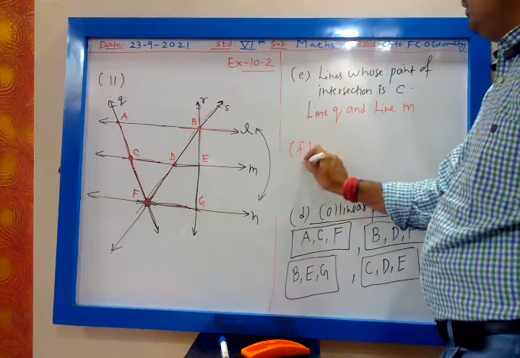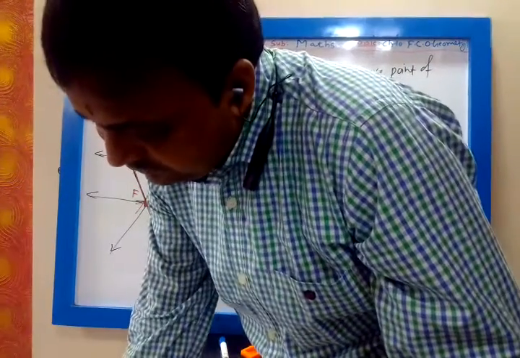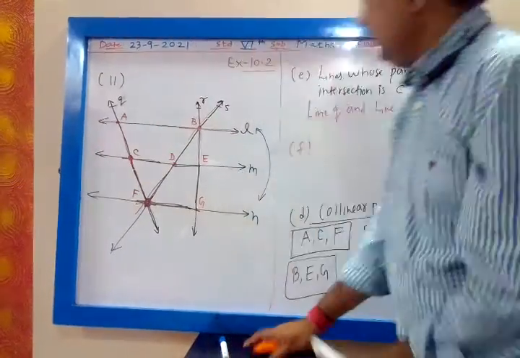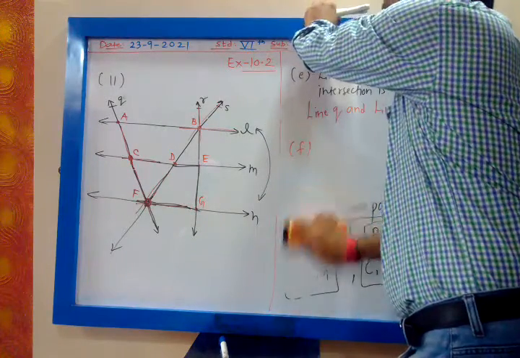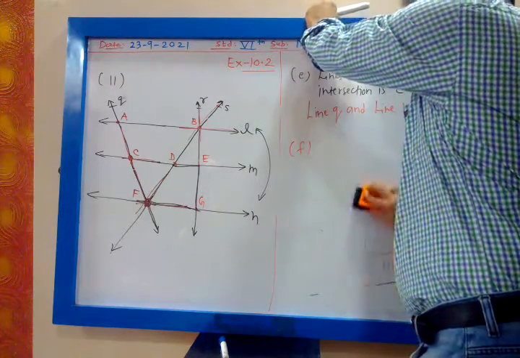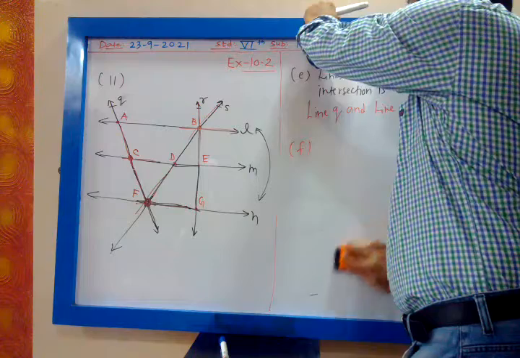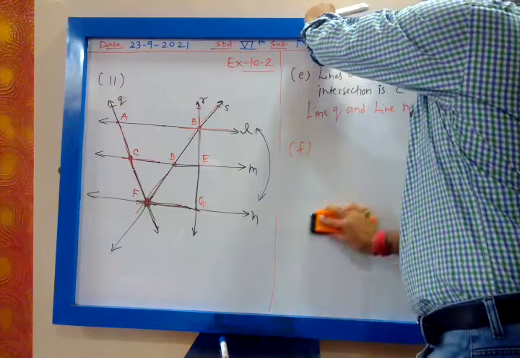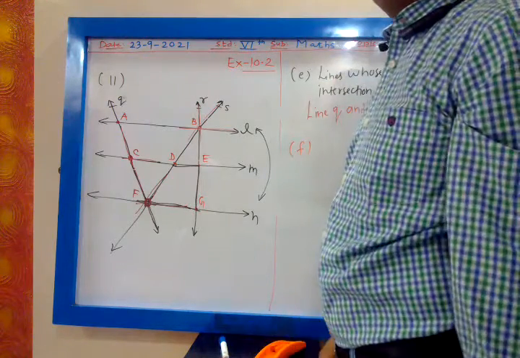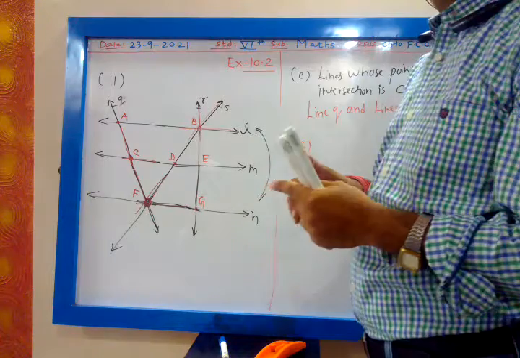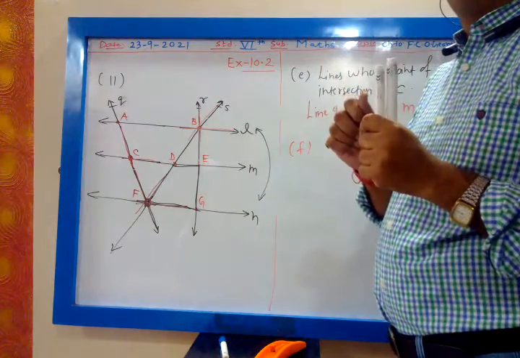Then two points of intersection. See here, there is a difference, my dear. There is a difference between point of concurrence and point of intersection. Point of intersection we use for two lines.